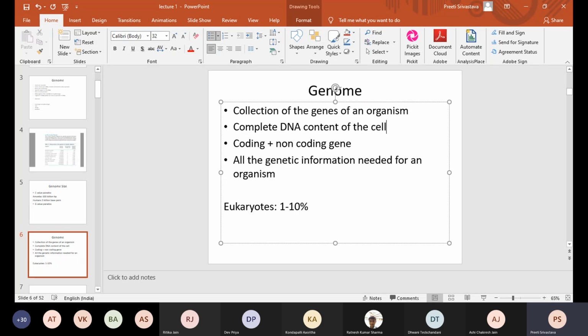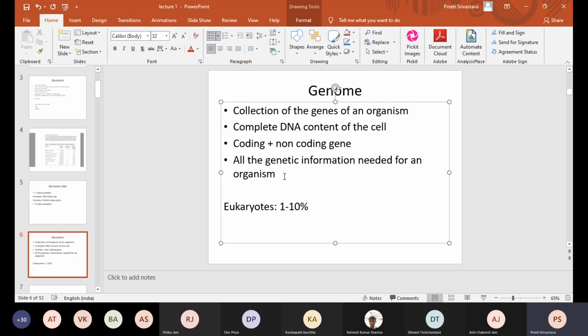Now a eukaryotic cell can contain chloroplast or mitochondria. A prokaryotic cell can contain, for example, plasmids or a chromosome. So the genome is the total DNA content of the cell, which can include coding as well as non-coding regions.